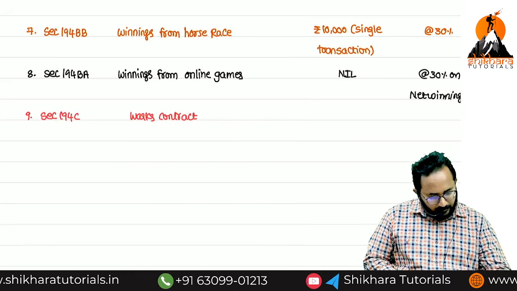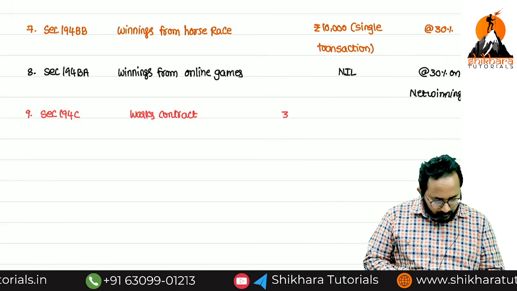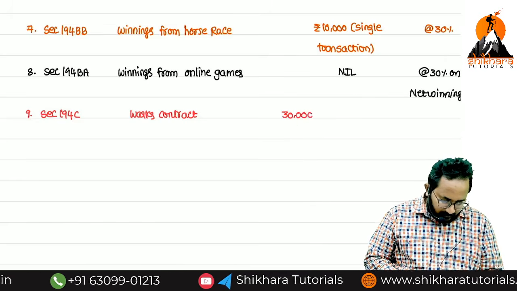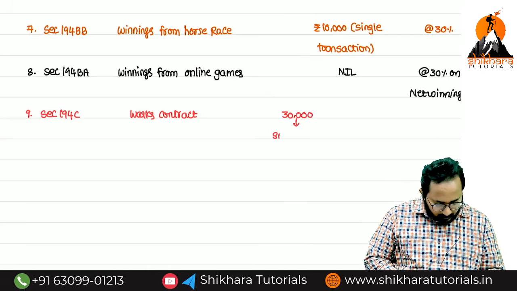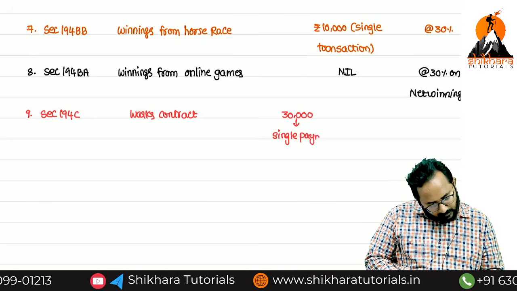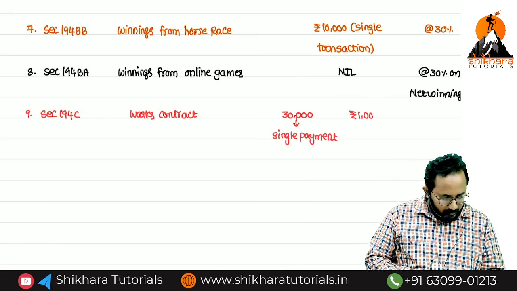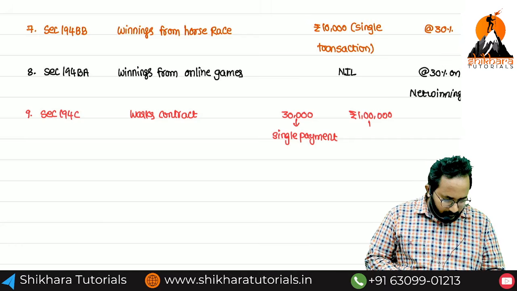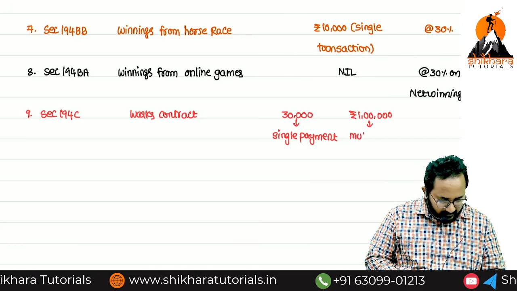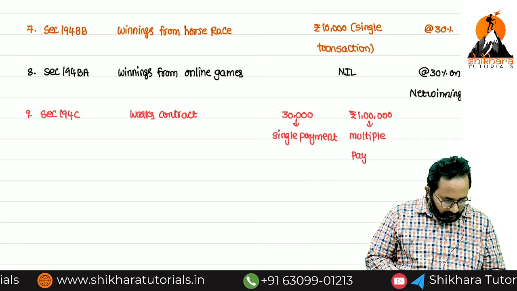Generally, 30,000 for a single payment, and rupees 1 lakh for multiple payments. Aggregately we have to check if multiple payments are involved. Next, what is the rate?